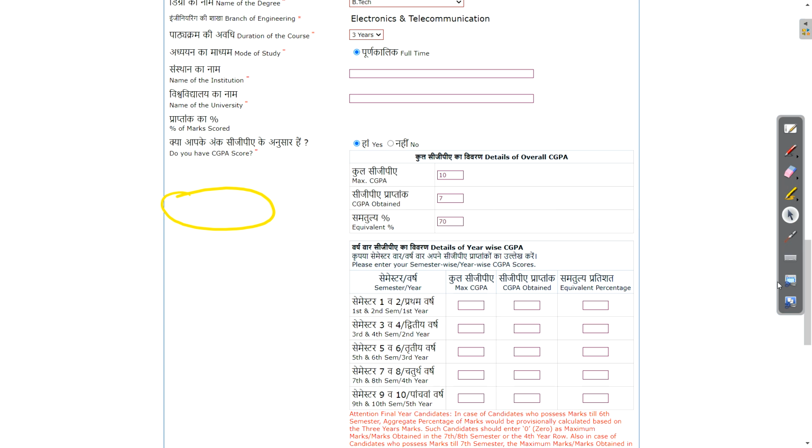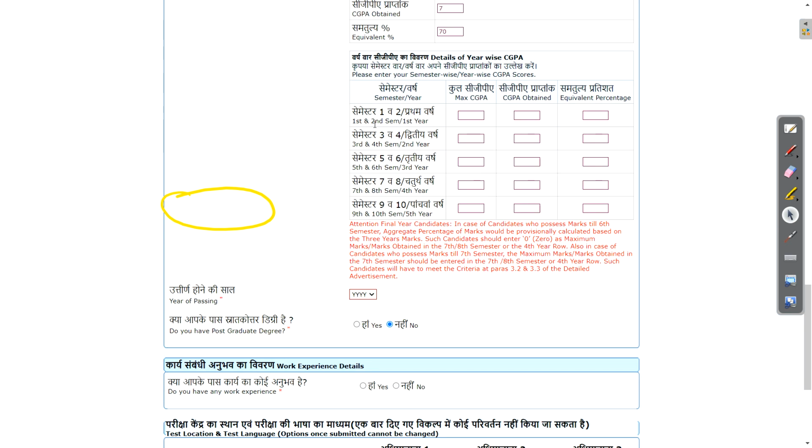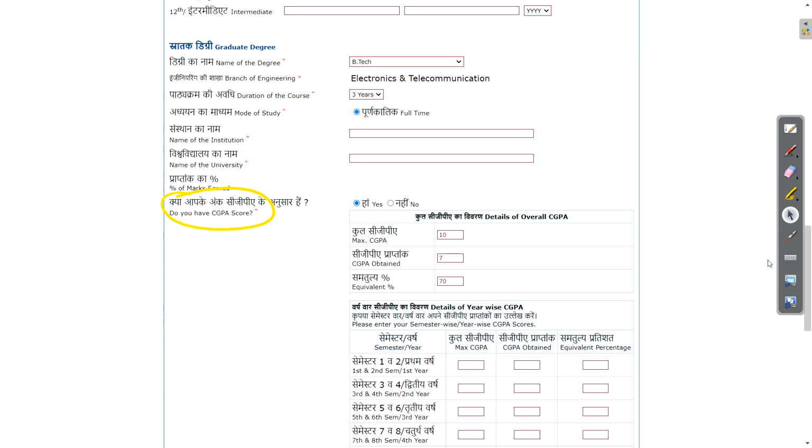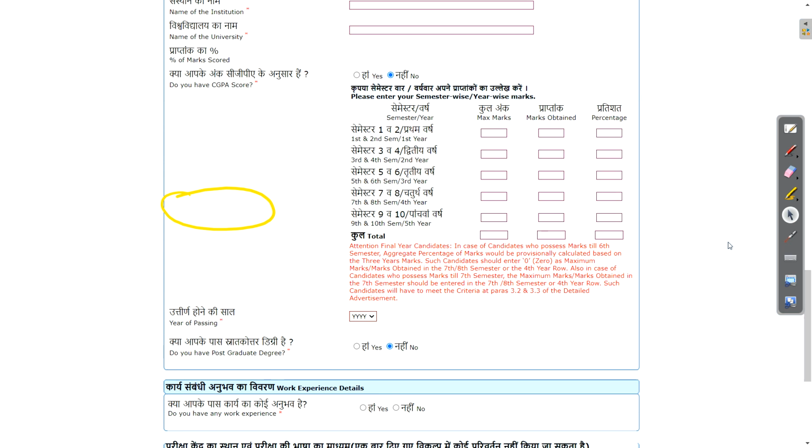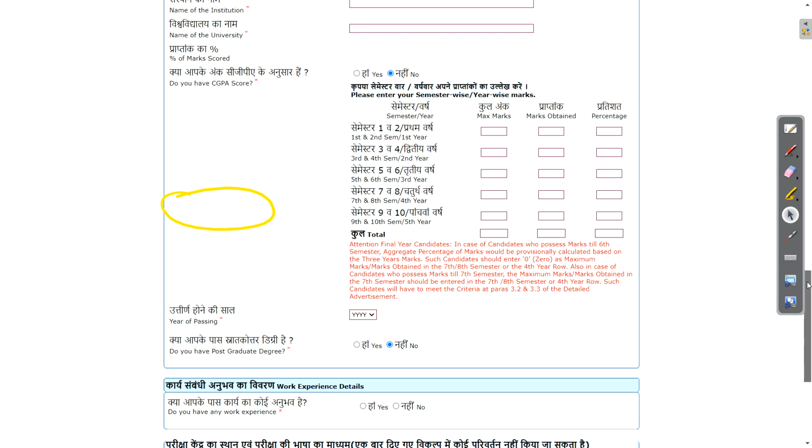Then you will enter all the details regarding your semester exams. First and second semester, they want your maximum CGPA and CGPA obtained. Every detail they want semester wise, so enter all those things here. If you have percentage, then just click on no. If you click on no, then you will need to enter your percentage, max marks, marks obtained, and percentage. So both are different things. Whether you are from CGPA or percentage, you can fill the form like this.